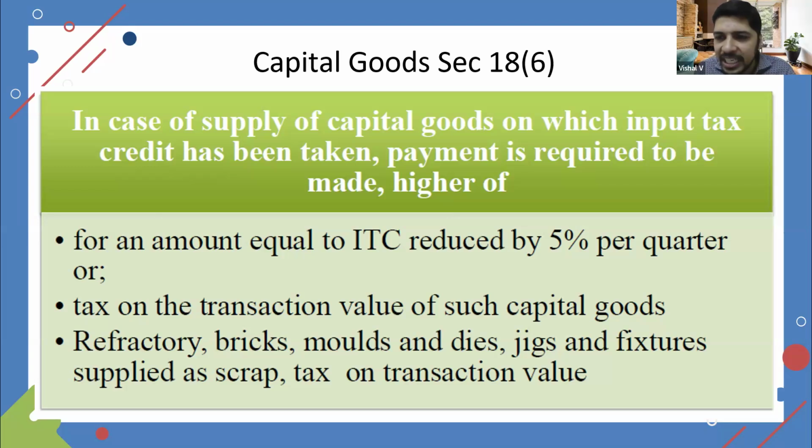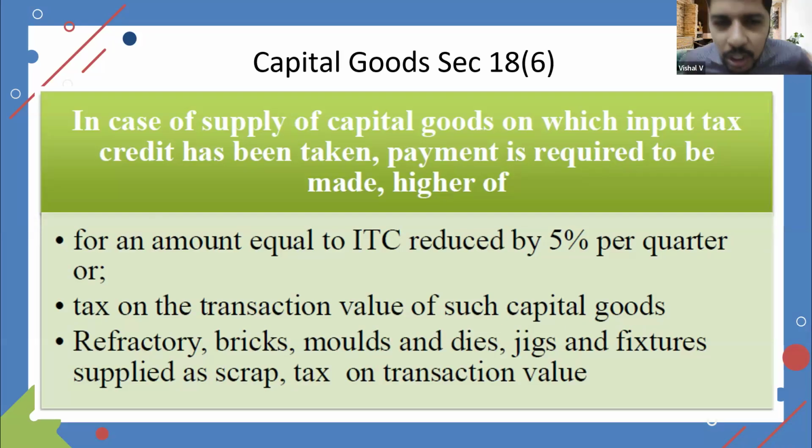Now in this particular section 18.6, there is one proviso clause which says that if the capital goods is a refractory, bricks, mold, dies and jigs, which is used in manufacturing process, furnace related, wherever there is a scrap business or furnace, refractory, bricks, mold, dies and jigs are used. If these things are used as capital goods, then this 18.6 will not be applicable, meaning no need to calculate 5 years reversal. The condition is these particular refractory, bricks, mold, dies and jigs has to be sold as scrap.